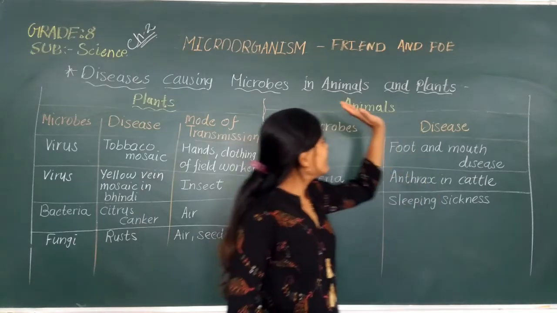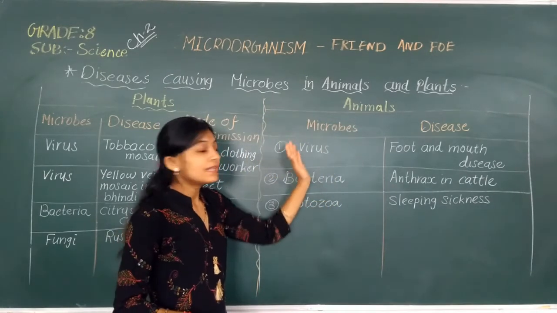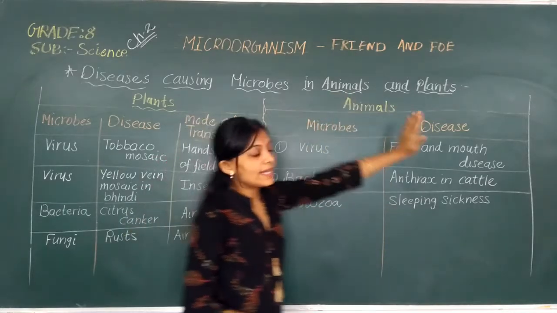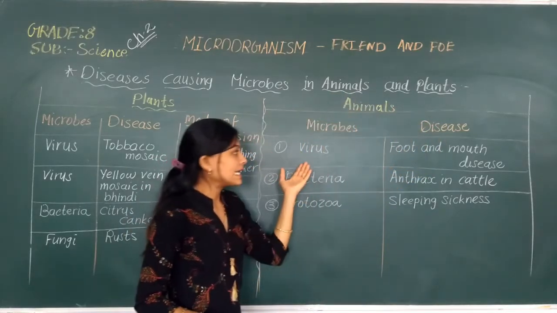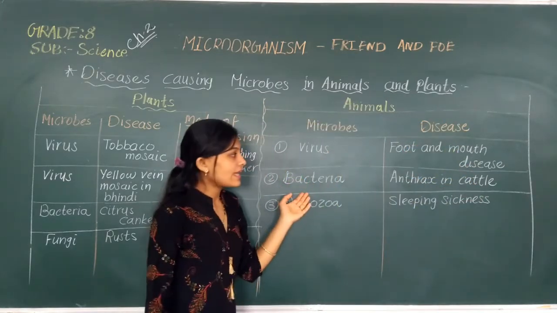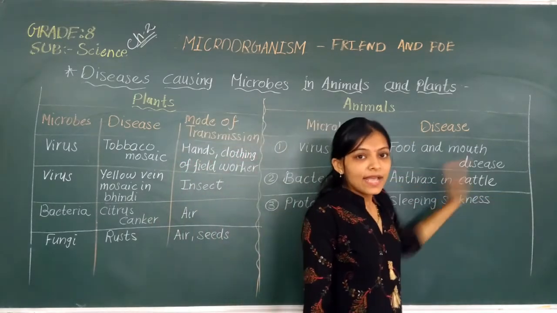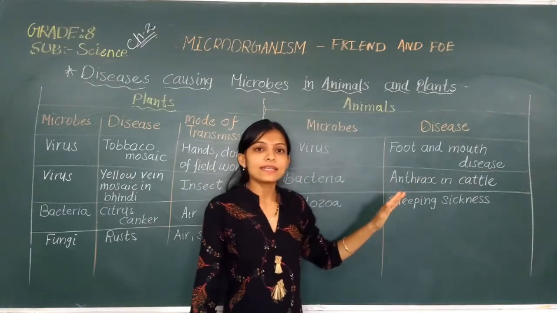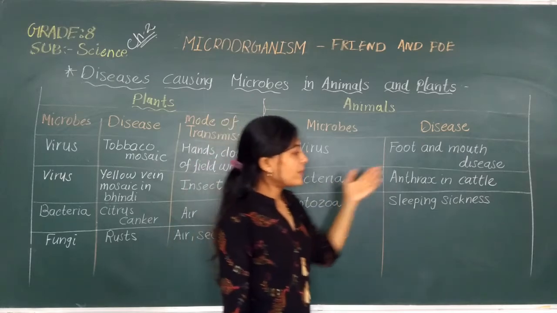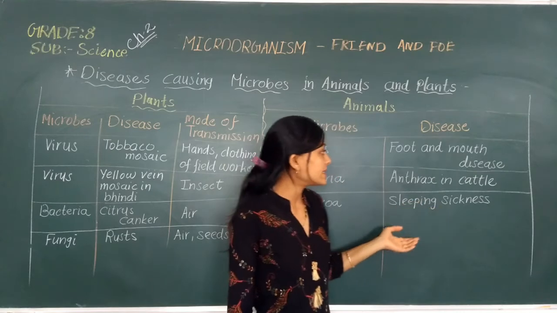Now let's move to which diseases are spread in animals. Here again the same table is there. That is easy for you for learning. That's why I made a table for microbes and diseases. First microbe is virus. Disease is foot and mouth disease. Next is bacteria. Through the bacteria, anthrax in cattle. Cattle means animals. The symptoms of anthrax are like flu. And third is given protozoa. Through the protozoa, sleeping sickness is there in animals, like pet animals such as cat, dog, etc.